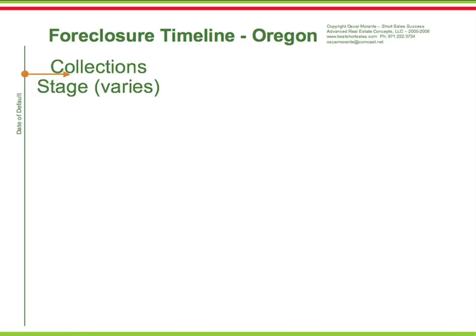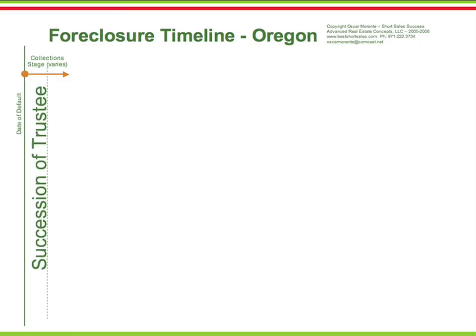With institutional creditors, such as banks, the collections stage lasts typically between 30 and 90 days. During the collection stage, the creditor typically makes a significant effort to help the property owner get current with payments. If there is no progress, the creditor will start threatening with foreclosure. Once the bank determines that foreclosure may be needed, the bank will elect a successor trustee. We will refer to the successor trustee as the trustee.